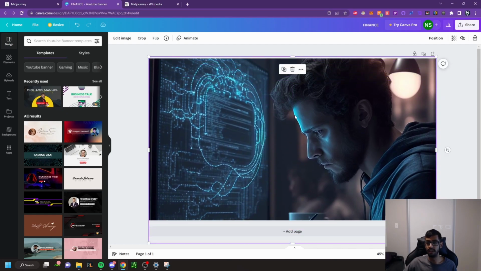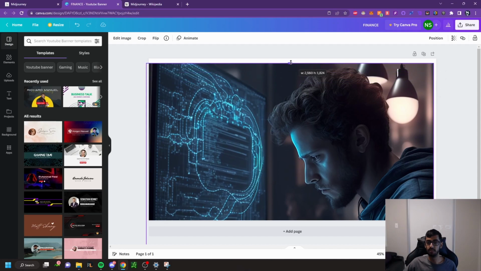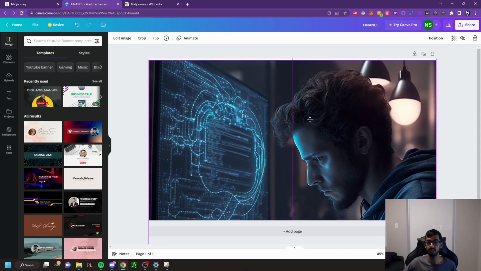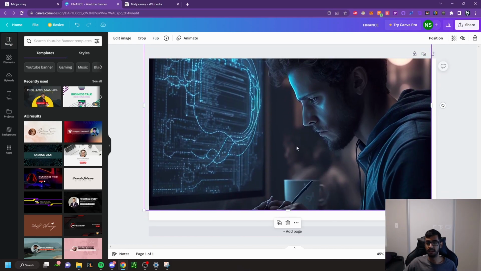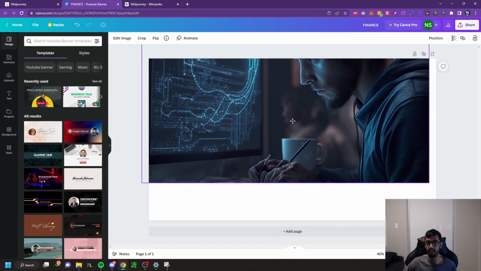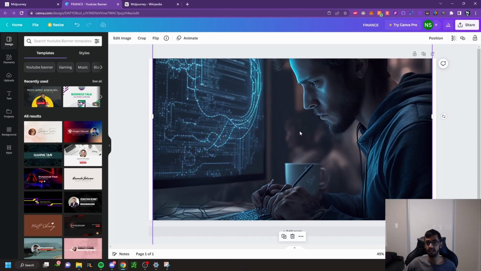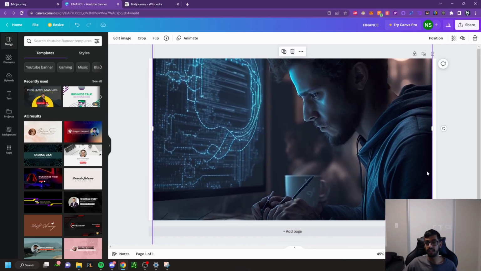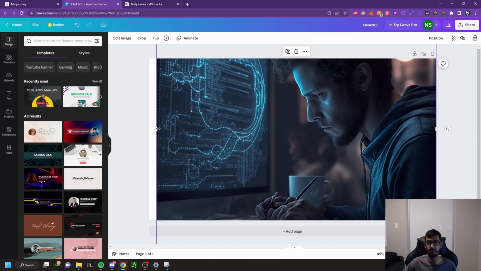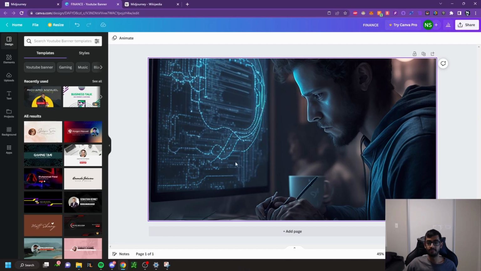So let's make this image a little bit larger. You can see that this person is kind of coding on the bottom of the image here. So let's see, what part of the image do I want to get, as obviously all of it cannot fit on the page. So I can get it to look something like this, I would say would be looking nice. Okay. And so I like this image, right? Let's say I just wanted to use this image. I go ahead, share, download this image, no problem.